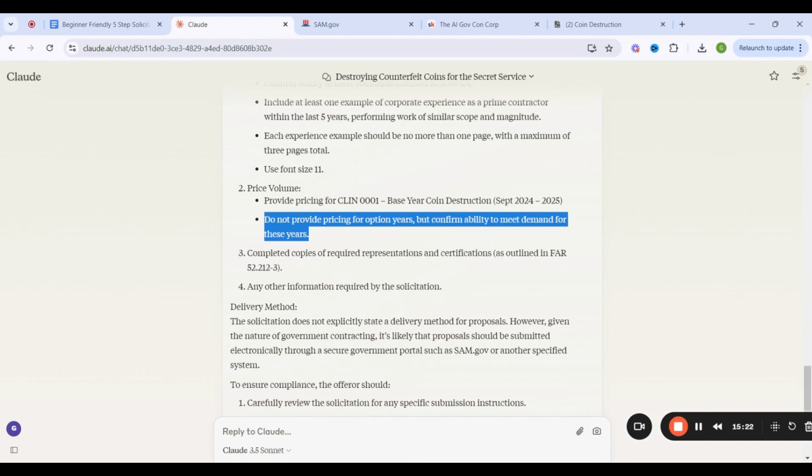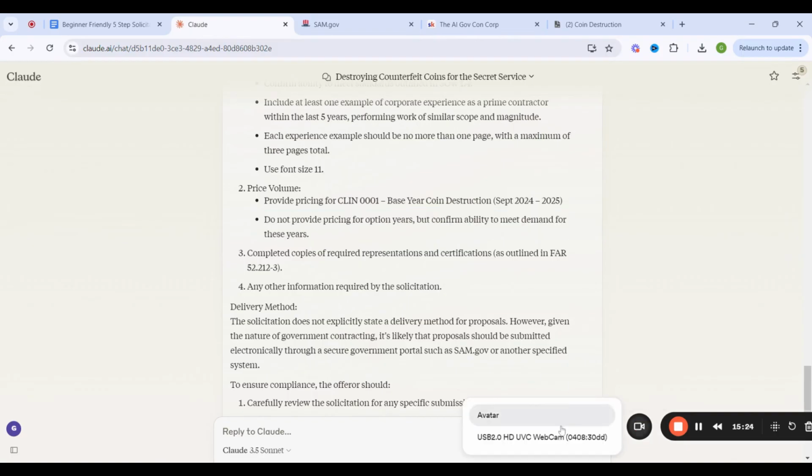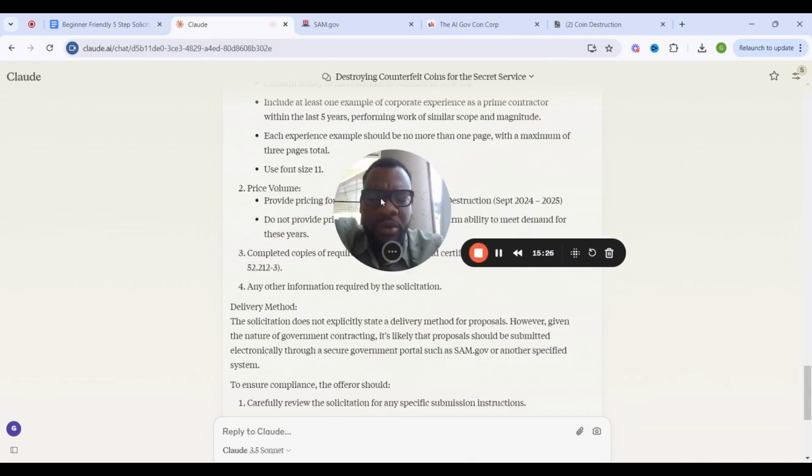I get a lot of people asking me, oh, Godwin, I'm actually going to bring my face in for this. Oh, Godwin, like, how do I know how to submit the proposal? How do I know what to submit? How do I know how to put it together? Well, I can tell you right now that the way to put it together is by listening to the instructions that are given to you in the solicitation.